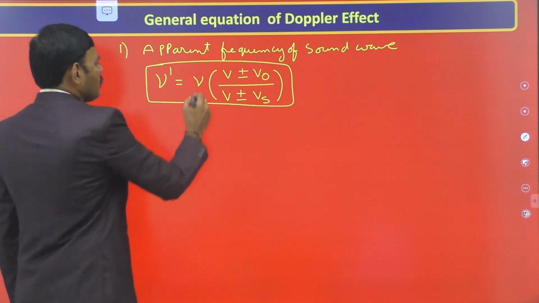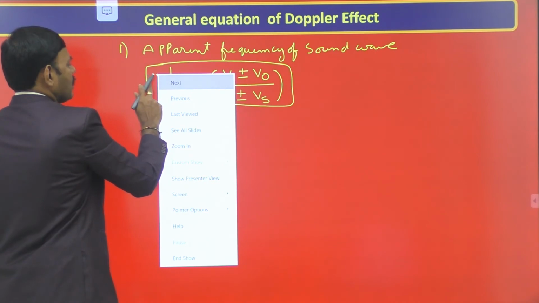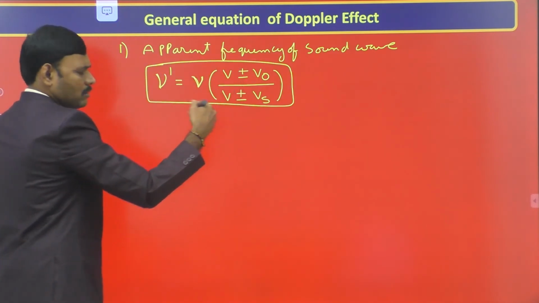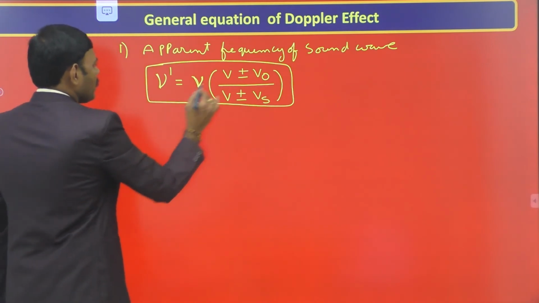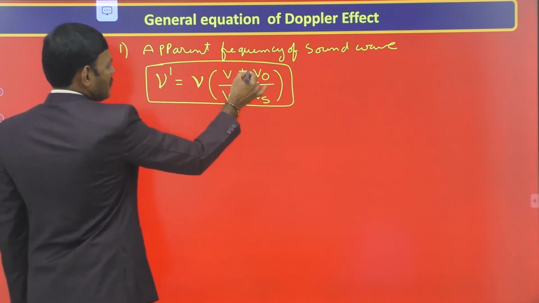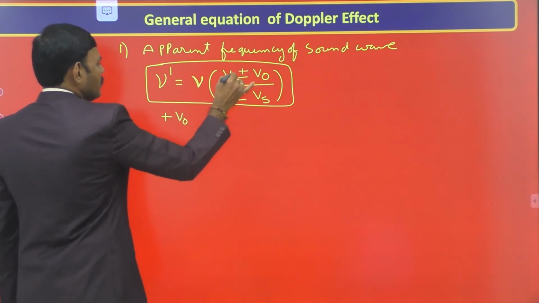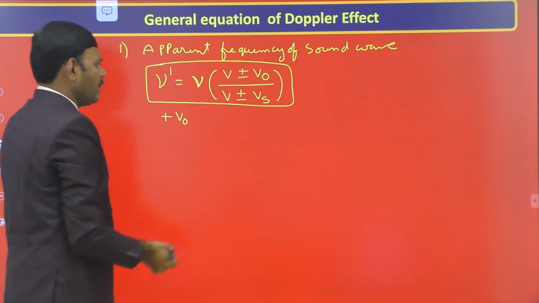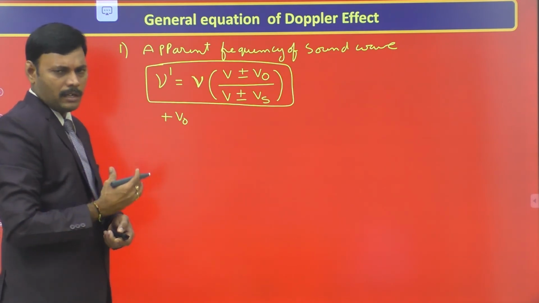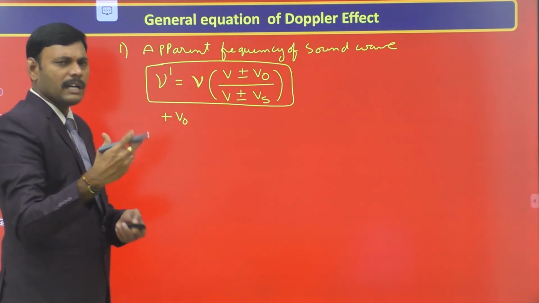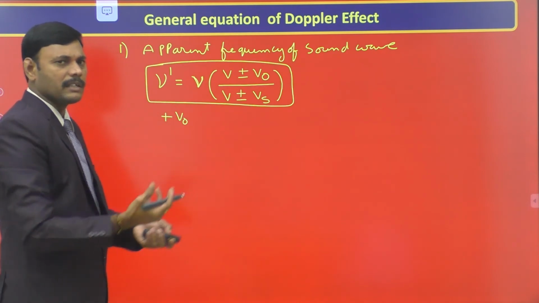So here, nu is the actual frequency, nu dash is the apparent frequency, and V is the velocity of sound. These are very well known parameters. Now in the above equation, the modifications are plus minus, plus minus. If you follow the proper sign, and get the ability of using the proper sign for V naught and Vs, that gives perfection while solving numericals of Doppler effect.